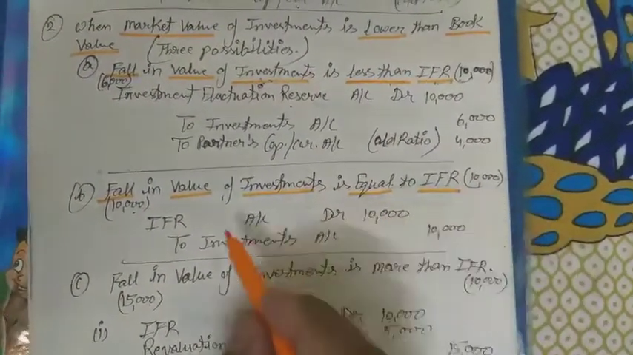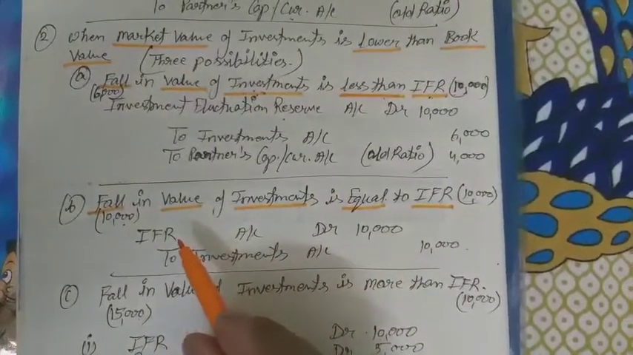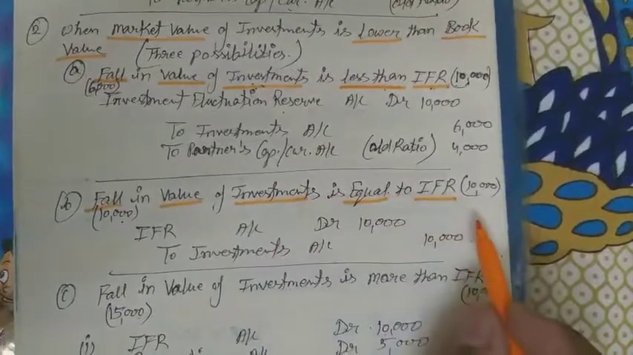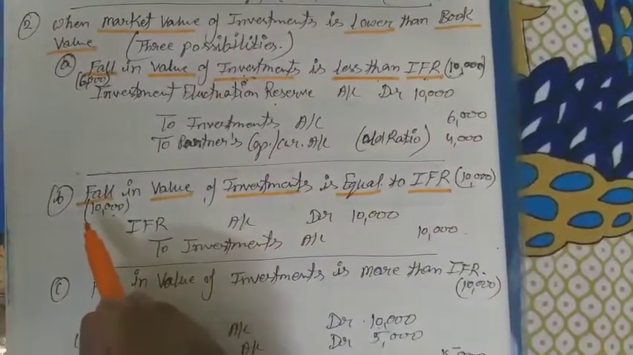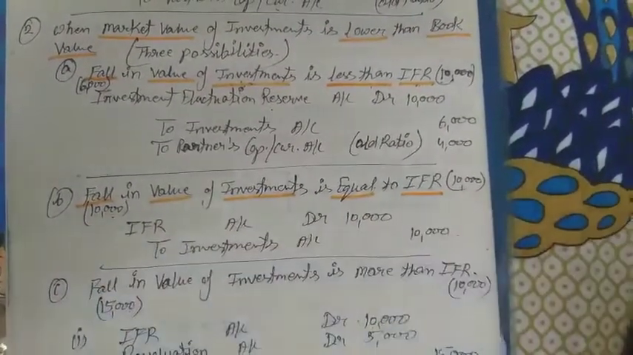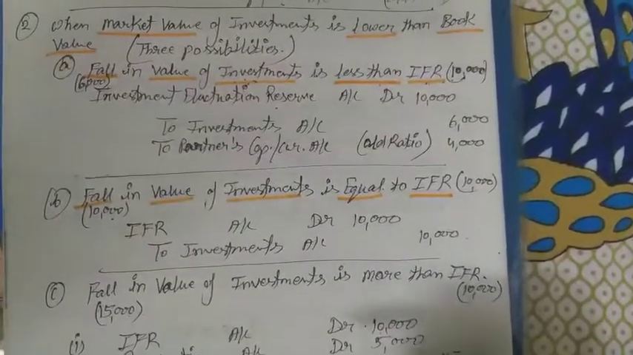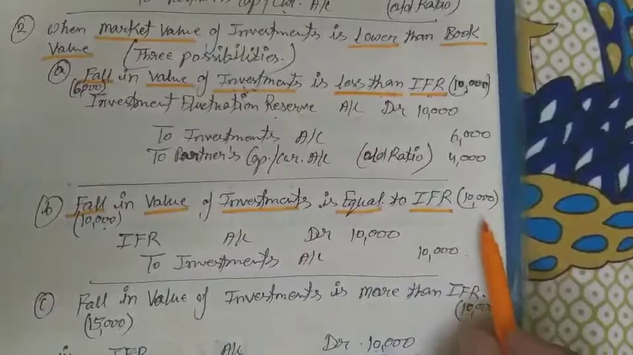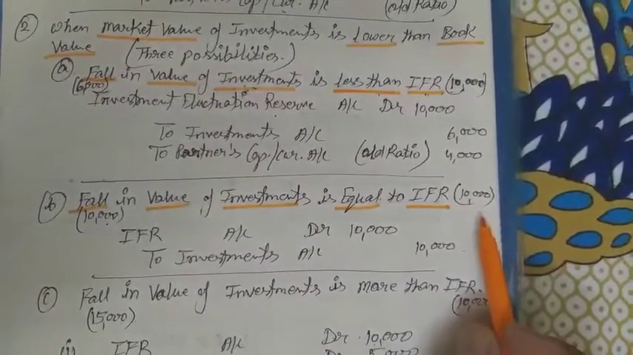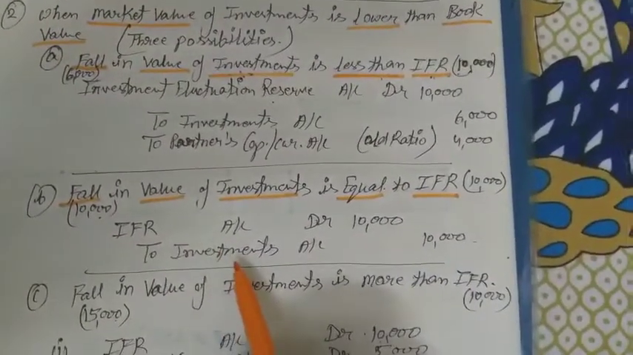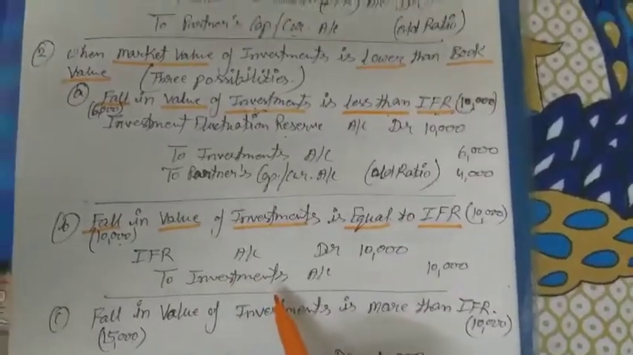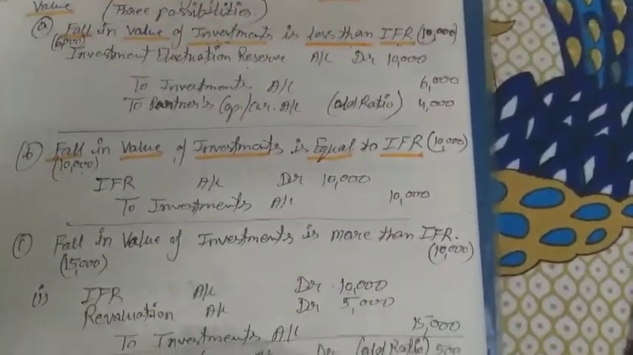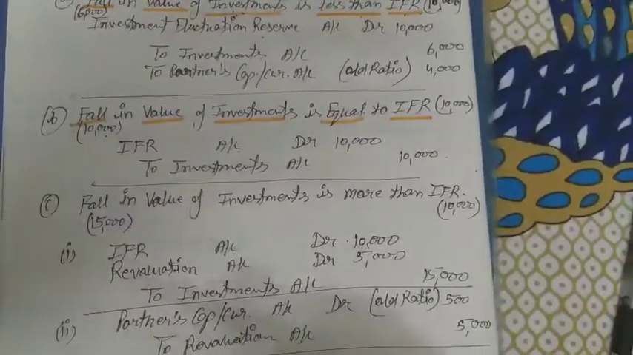Whenever the value of our investment falls and it falls by an amount equal to IFR, meaning our IFR is 10,000 and the value falls by only 10,000 in investment. Investments were earlier 1 lakh, now they are 90,000, so the value falls by 10,000, and that 10,000 is equal to this IFR. If so, then this journal entry will pass. IFR will be adjusted with the investment. There is no balance in IFR, so it will not be distributed among any partner.